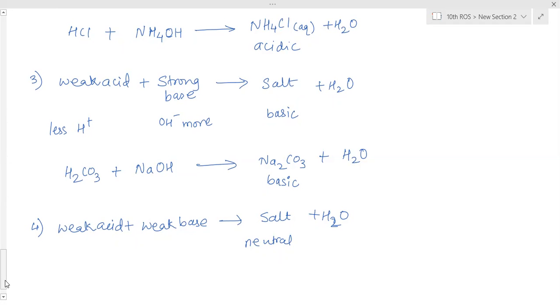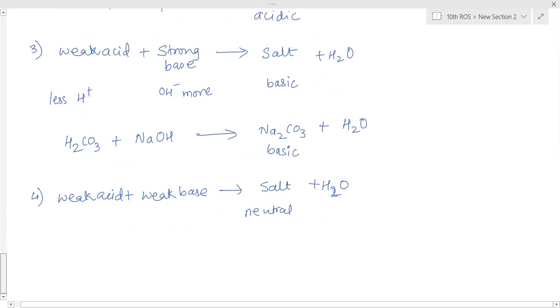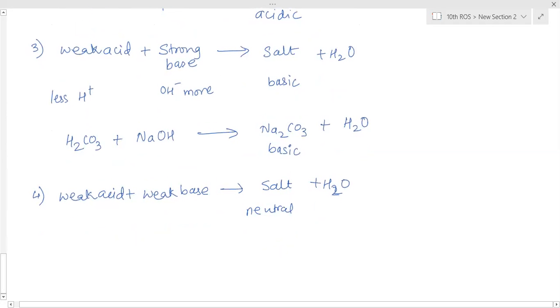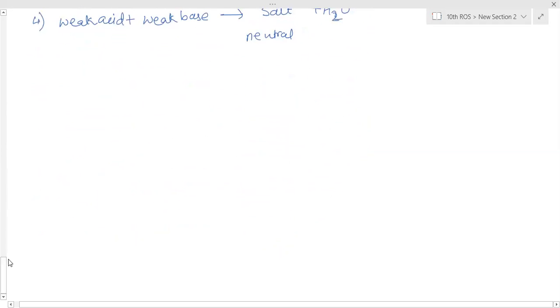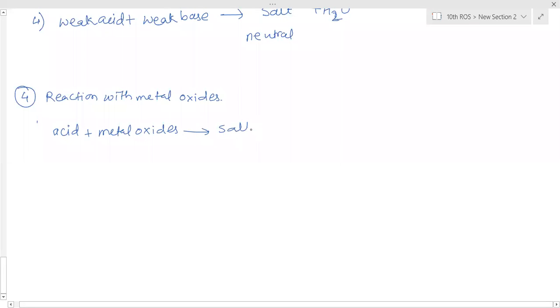Okay, the next reaction is reaction with metal oxides. The fourth reaction is reaction with metal oxides. So acid reacts with metal oxides. It also forms salt and water.